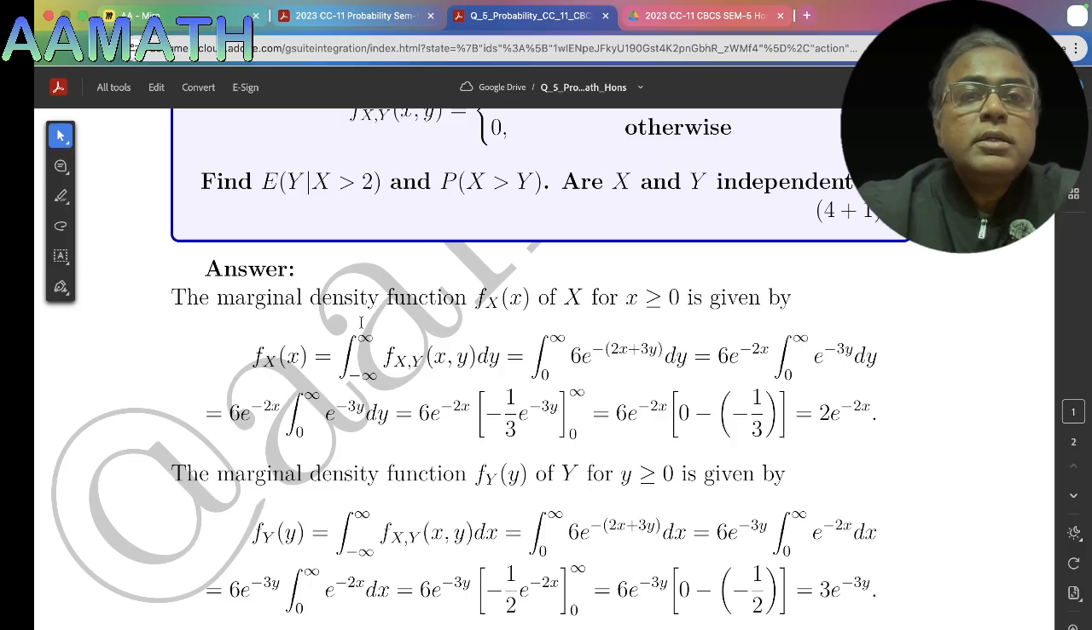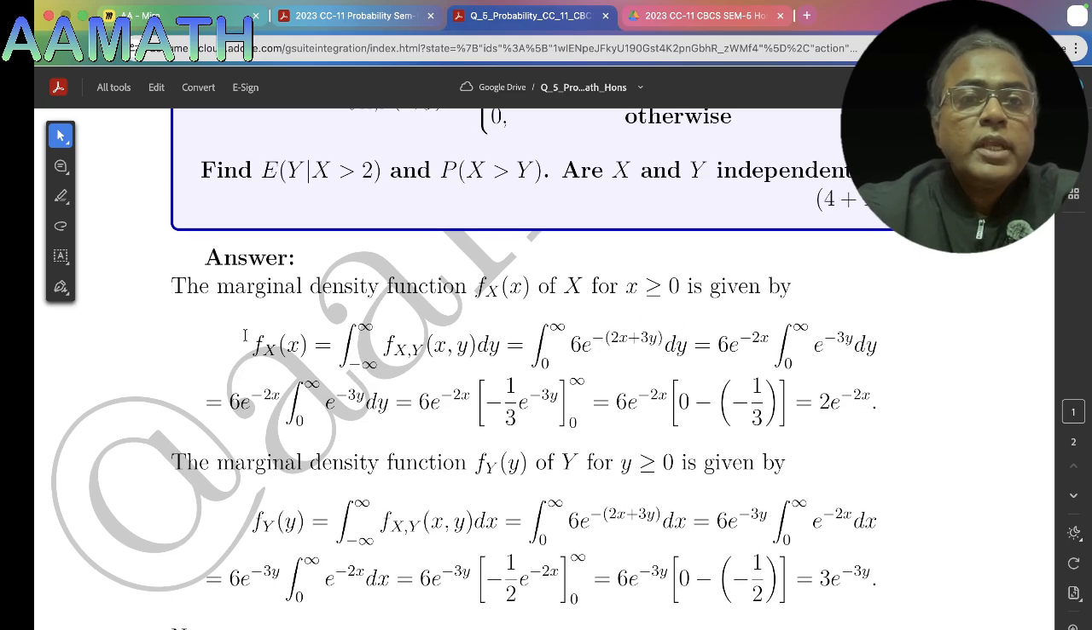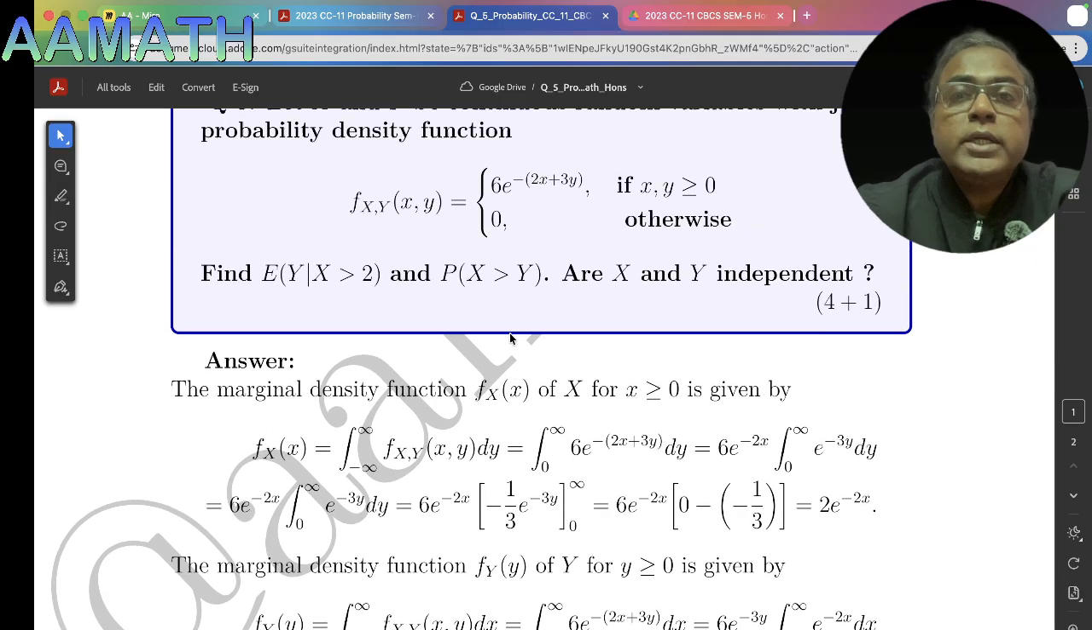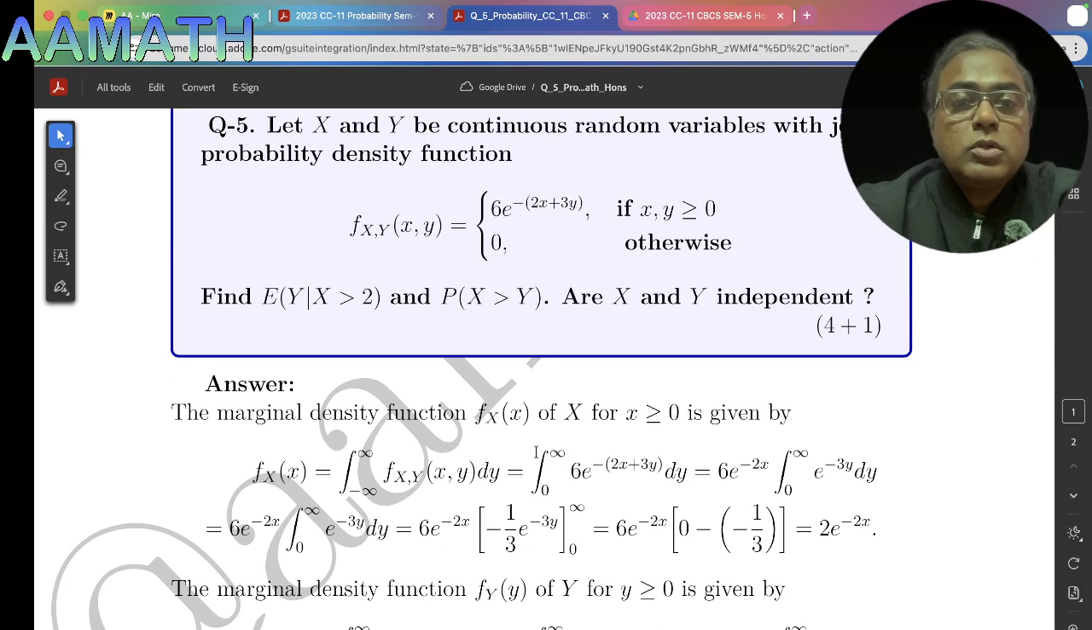Now the marginal density function f_X(x) of random variable capital X, for x greater than or equal to 0, is given by f_X(x) equal to integration over minus infinity to plus infinity of f(x, y) dy. Now here y is greater than or equal to 0, so the range of y is y equal to 0 to infinity.